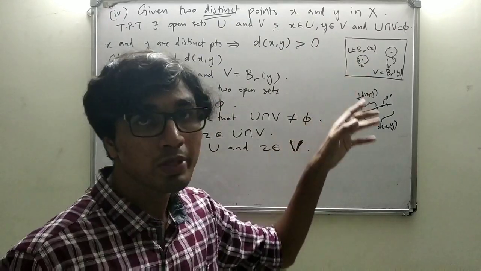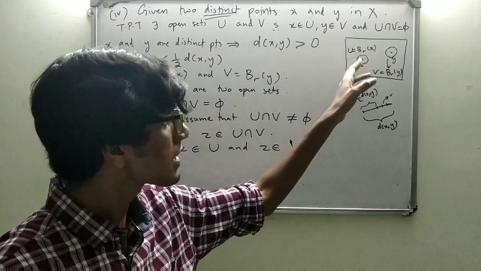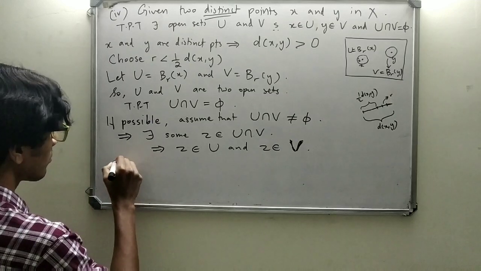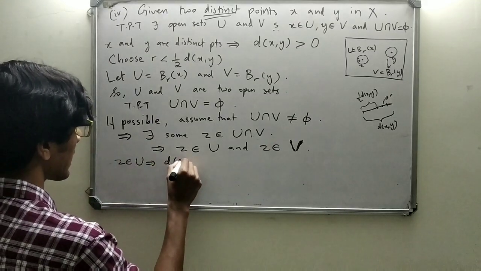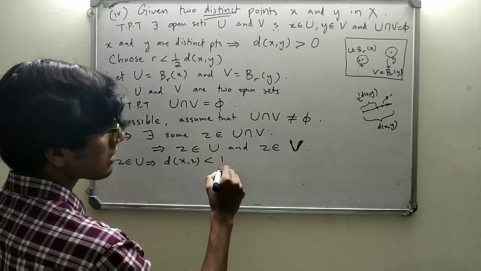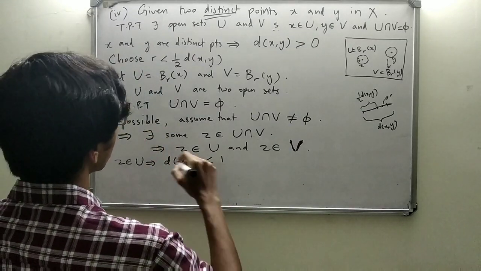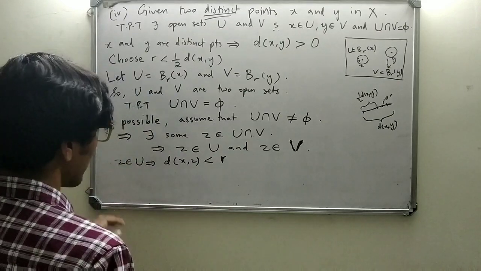The distance between them should be less than r, right? Because it lies within the open ball. So Z element of U implies d of X comma Z must be less than r, right? Must be less than r.